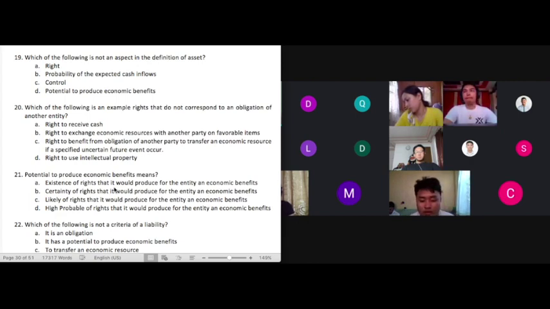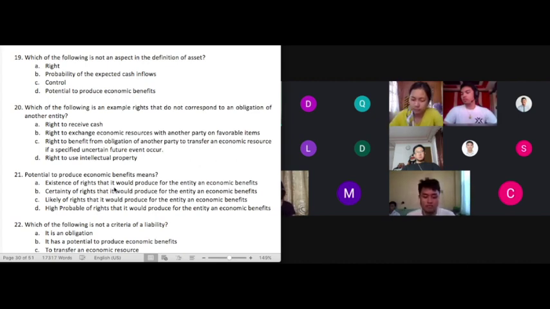For example, prepaid insurance, class. I expect everyone to be familiar with prepaid insurance. That's one of the most common accounts discussed in basic accounting. When you have prepaid insurance as an asset, class, do you expect to convert your prepaid insurance into cash? The answer is no. Your prepaid insurance represents your right to be indemnified, class, your right to be reimbursed.